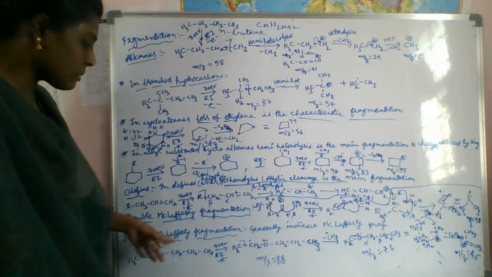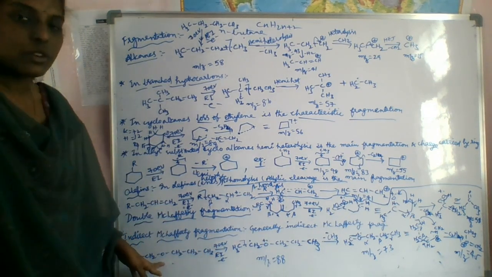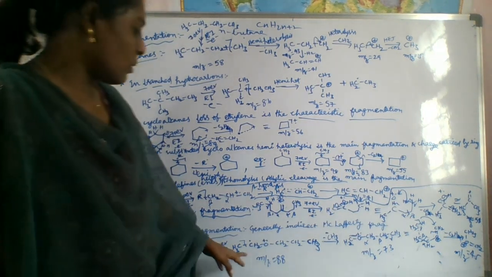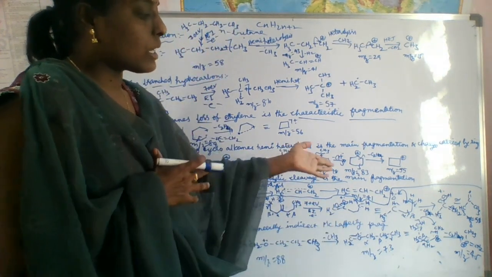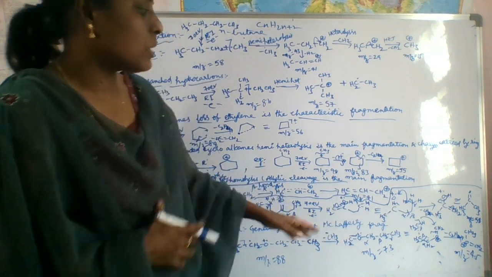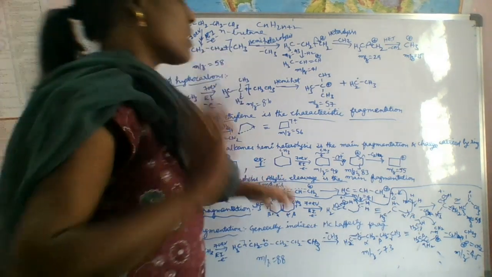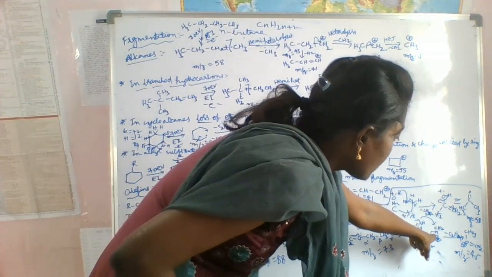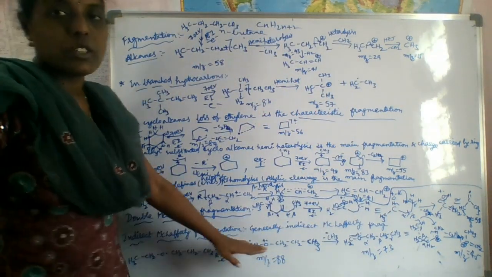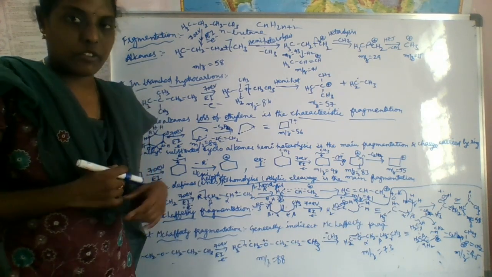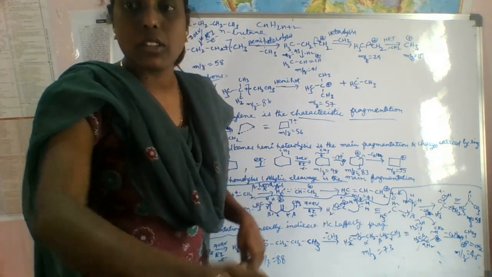Next, what is the indirect McLafferty fragmentation? It generally occurs in ethers, right? So if you take this ether, if you remove first this one, we have to form this one. Then we have to write it in that McLafferty mode. Then you can do that McLafferty fragmentation. Just here, a double bond present is enough. So like that we have to do the indirect McLafferty fragmentation, not the direct McLafferty fragmentation. So this is about some molecules' fragmentation.